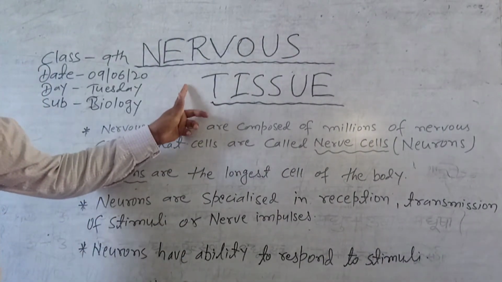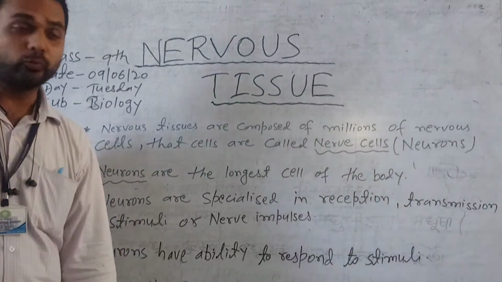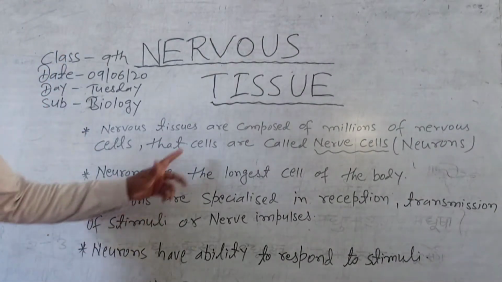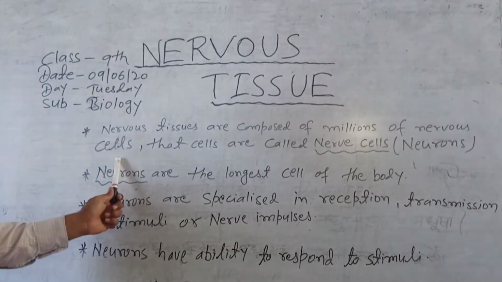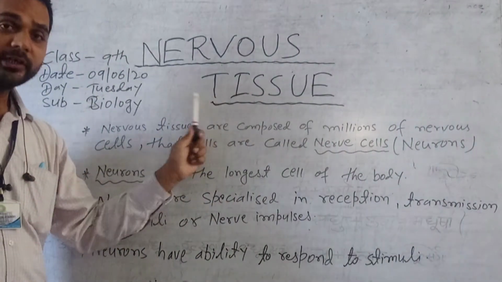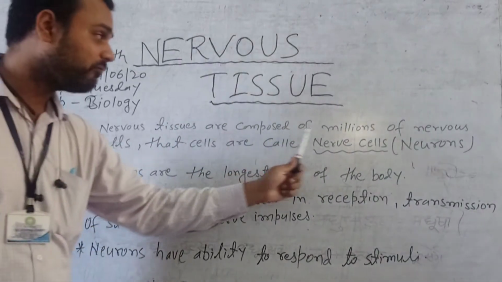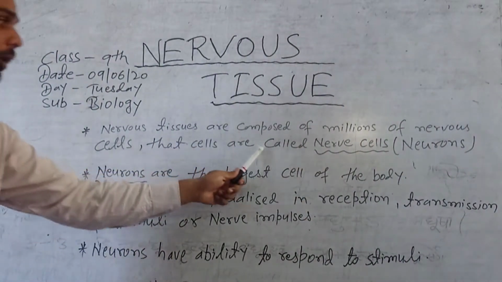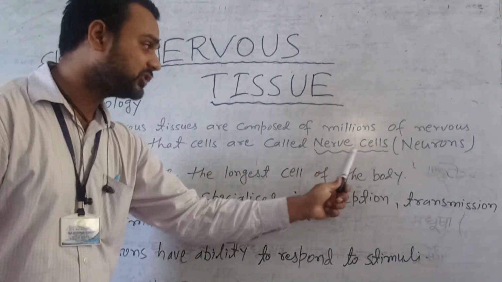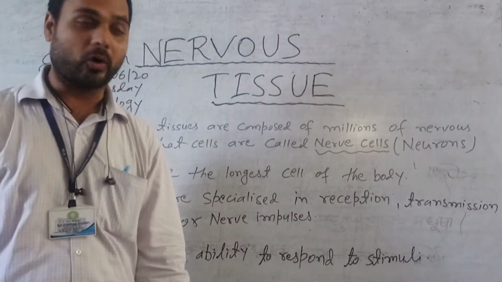Students, nervous tissue is a part of animal tissue and it is composed of millions of nervous cells. Those cells are called nervous cells, and nervous cells are also known as neurons.